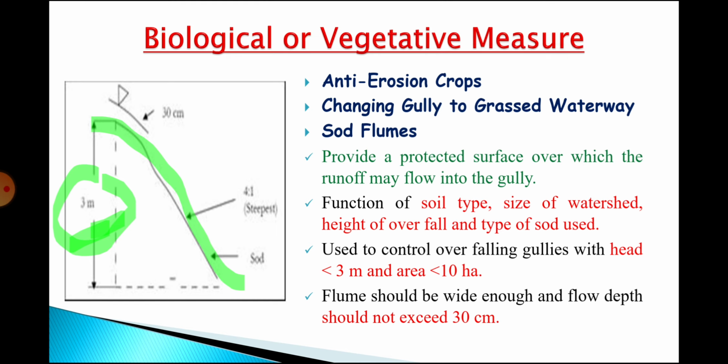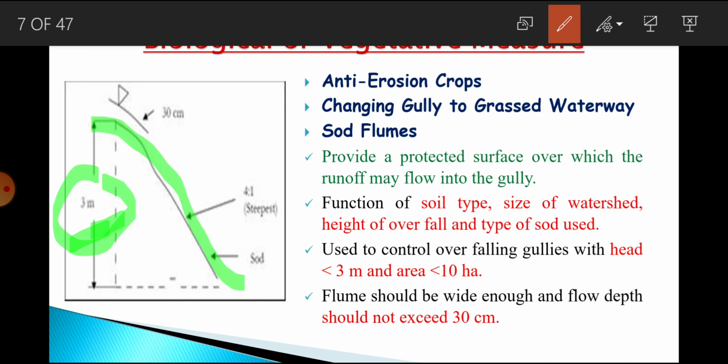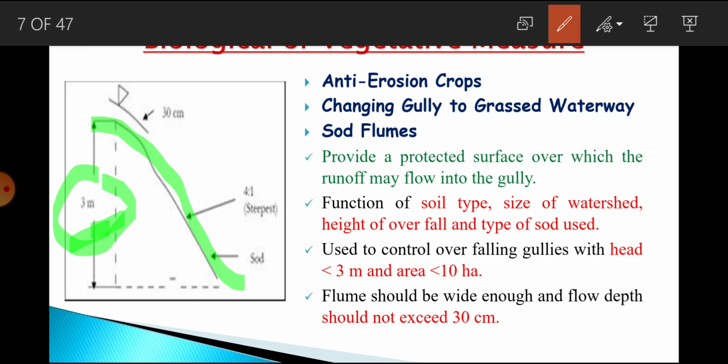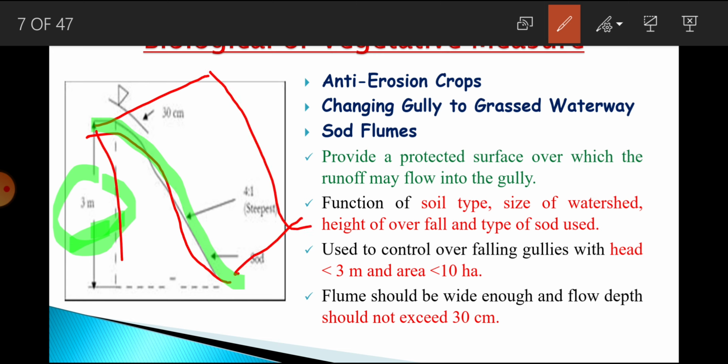So in this situation, if we are protecting this land by providing some protective cover, this would be the kind of structure. And here this is the soil which has to be protected.